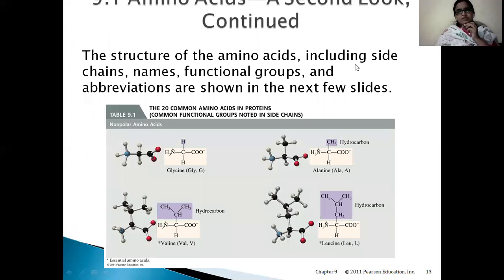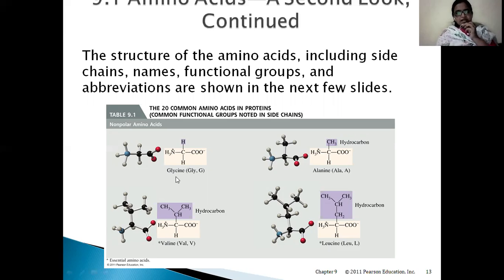The structure of amino acids, including side chains, names, functional groups, and abbreviations, is shown in the slide. These are the 20 amino acids and their structures. First, these are non-polar amino acids. Non-polar amino acids are not compatible with water.